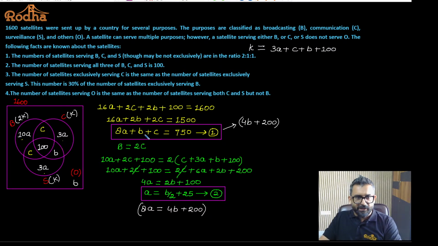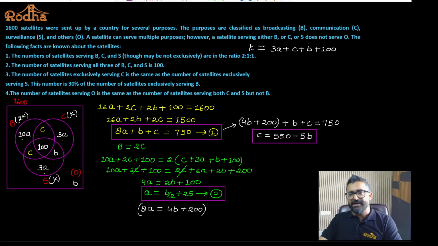What else? B is there already. Plus 7 plus C is equal to 750. Fine. So what is the value of C I am going to get? This is C. This is going to be 550 minus 5B. Yes or no? So we have got the value of C in terms of B.